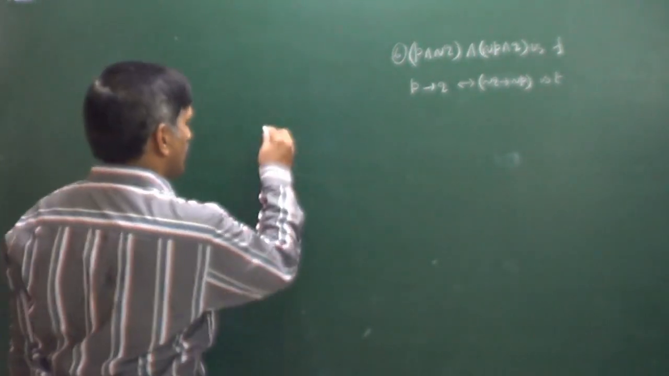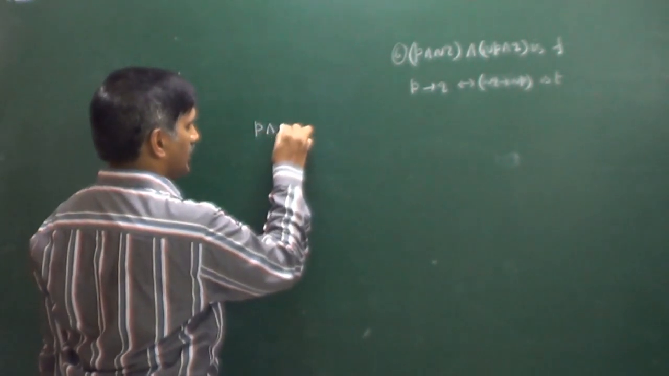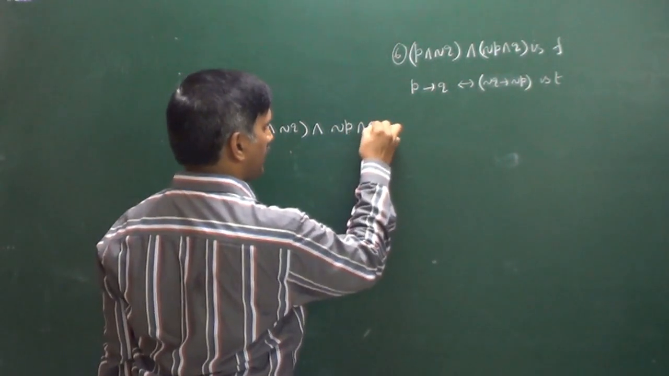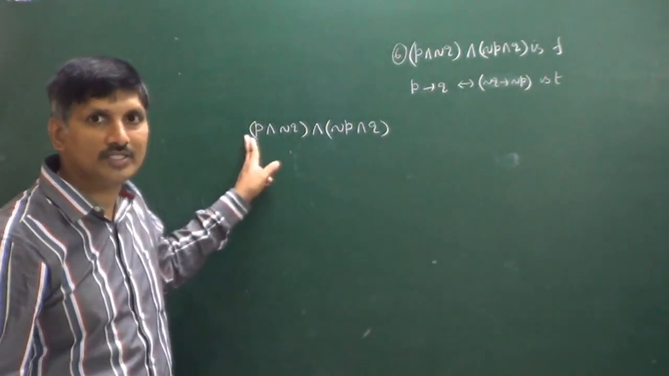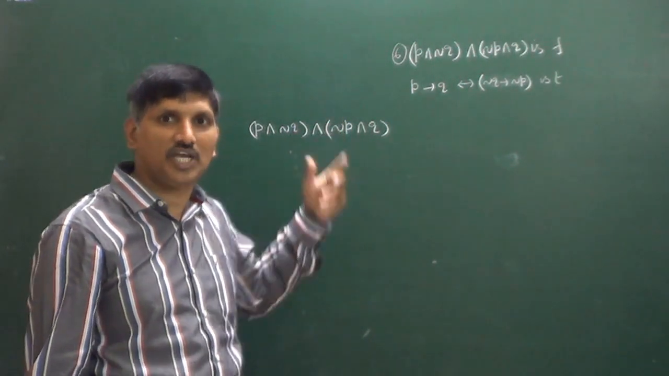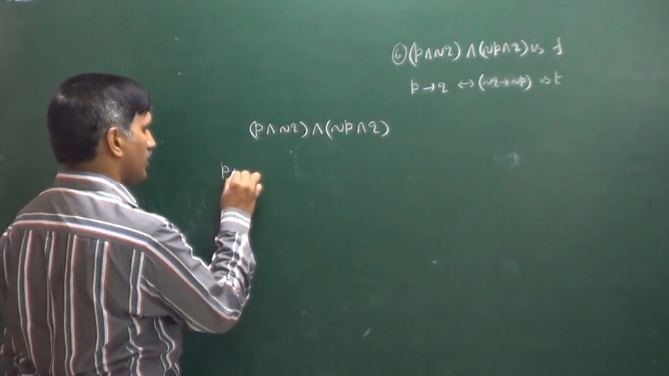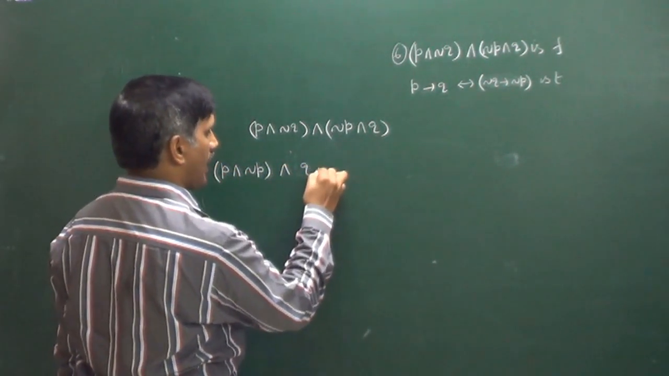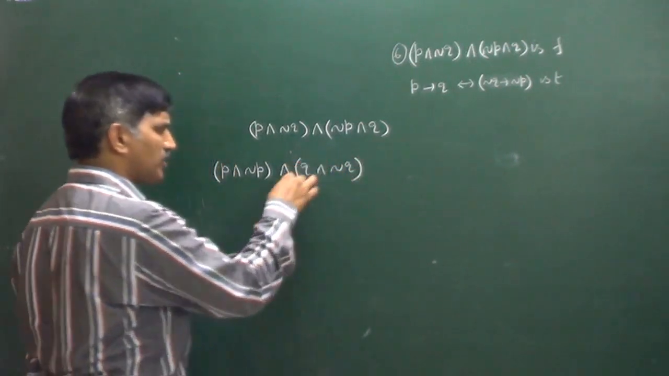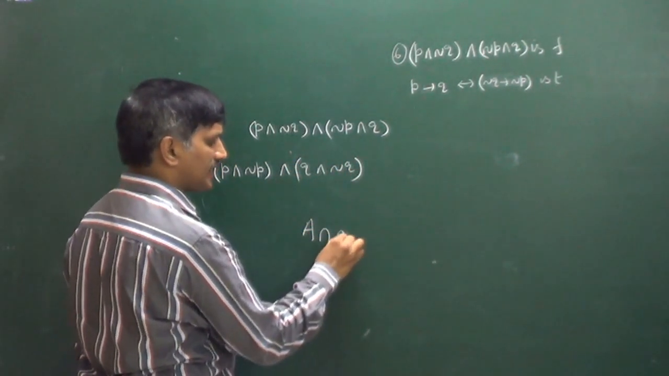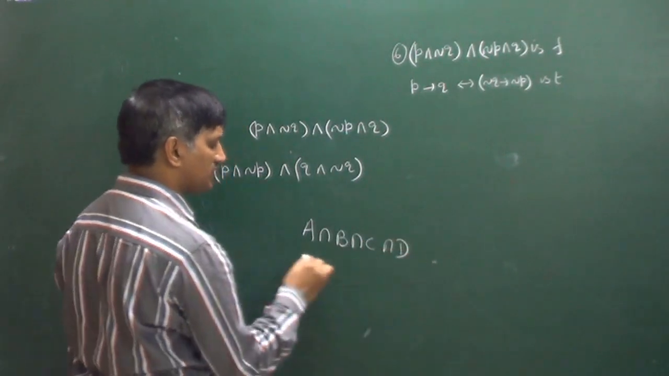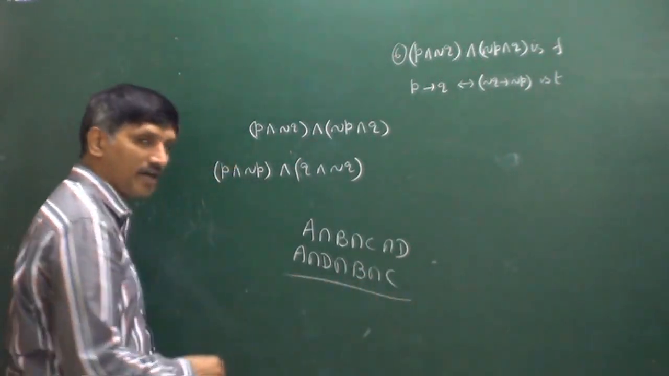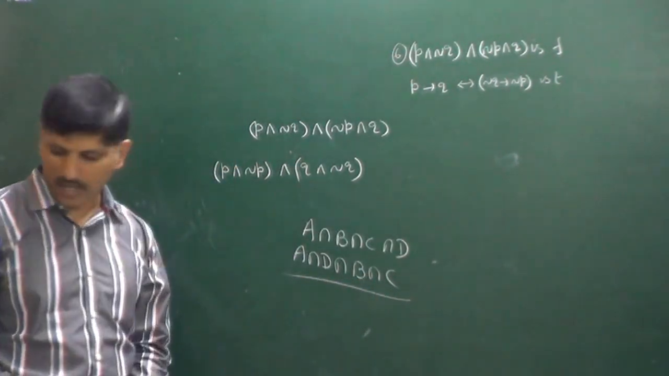What is the first statement saying? P and negation Q and negation P and Q. You can observe all the symbols are "and" only, so we can interchange them. If you interchange, we get P and negation P and Q and negation Q. If you have A intersection B intersection C intersection D, we can rearrange it anywhere like that. That's why I wrote it this way.